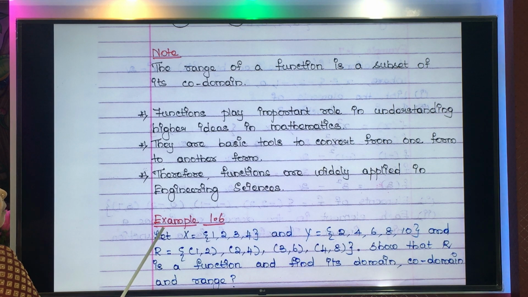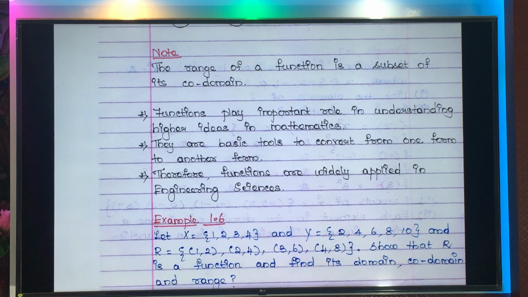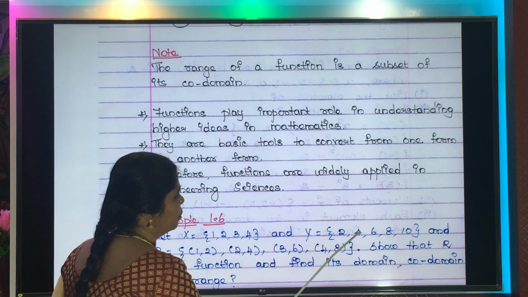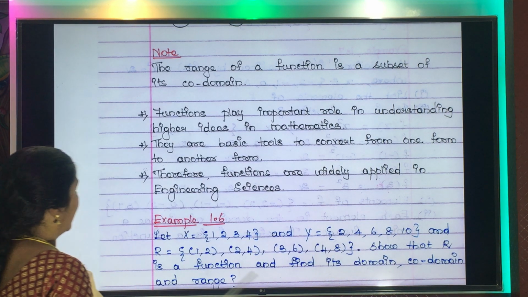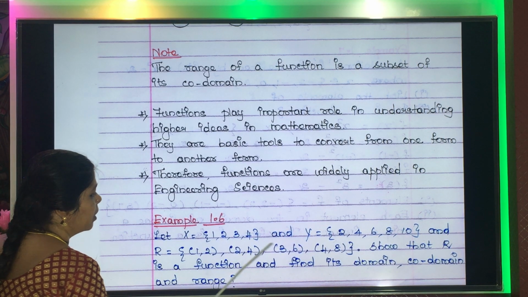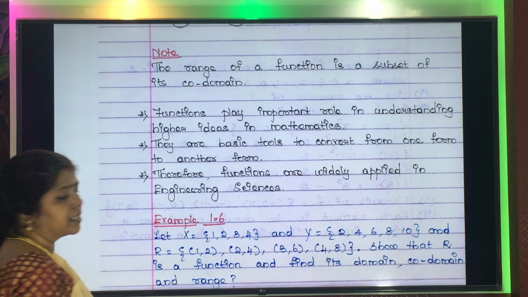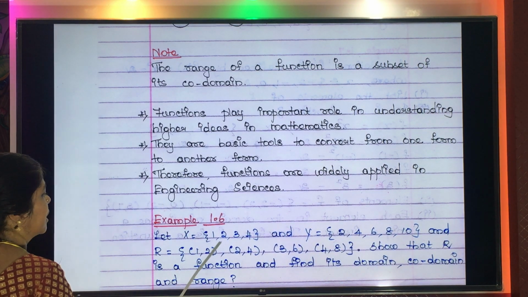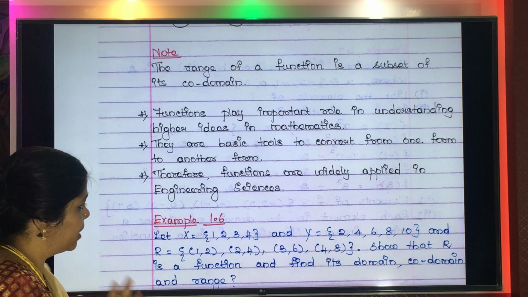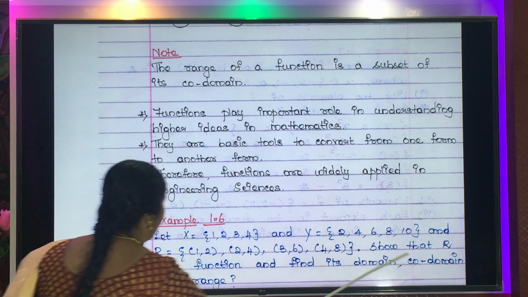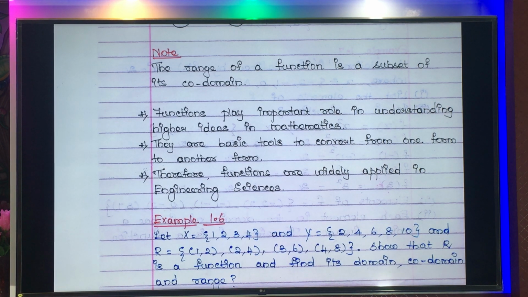Next, we will see example 1.6. See, the set X has elements 1, 2, 3, 4. The set Y has elements 2, 4, 6, 8, 10. And the relation R is given as (1, 2), (2, 4), (3, 6) and (4, 8). Children, please note, we need to show R is a function. We need to first show R is a function, and after showing it is a function, we need to find the domain, codomain and range. Shall we? Okay.